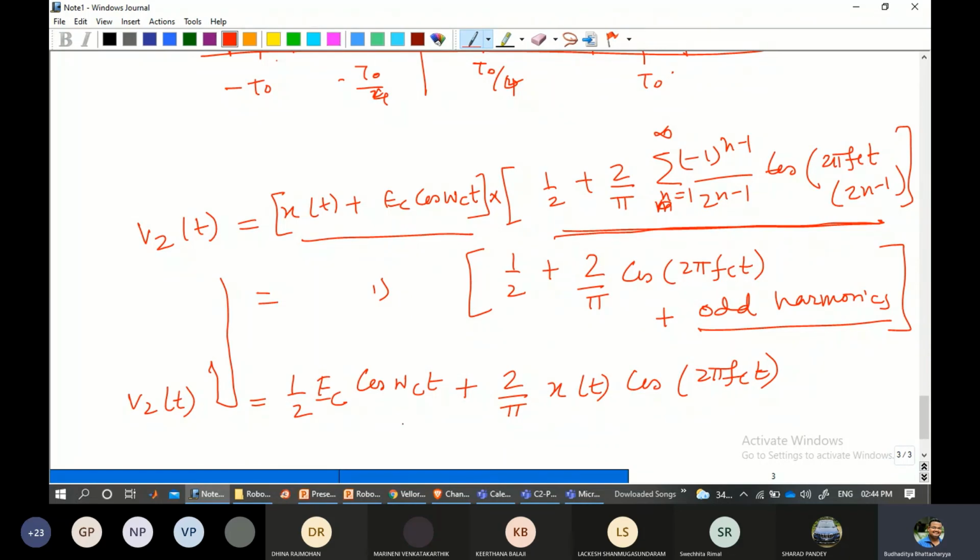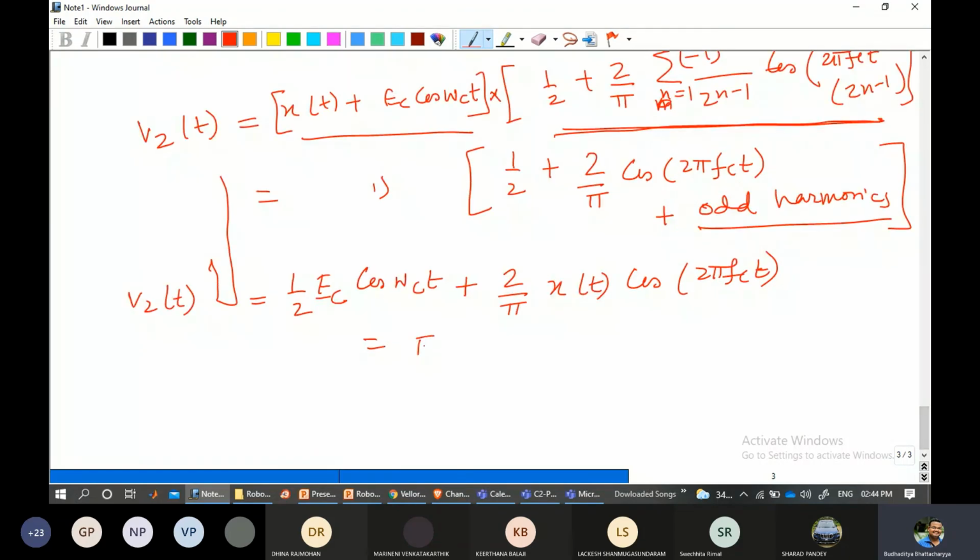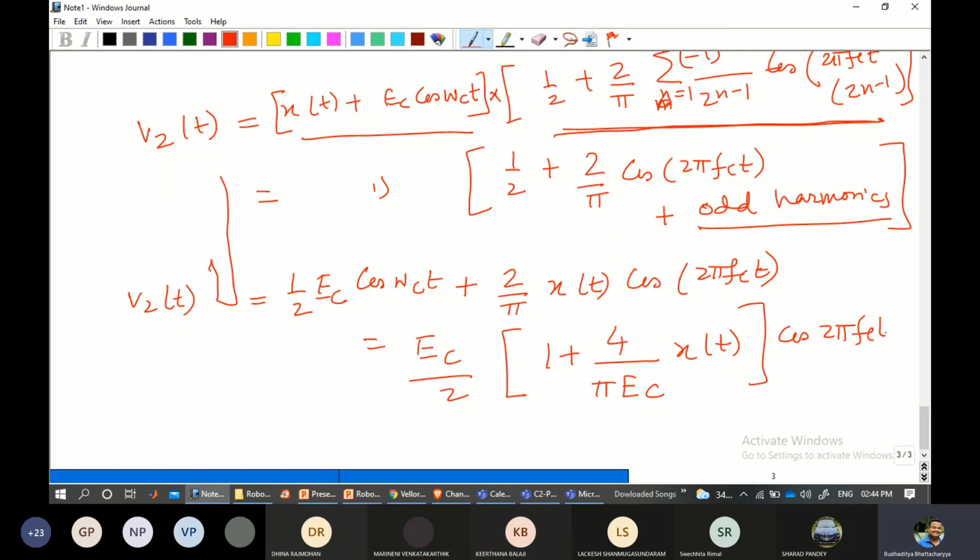And if I take some of these things common, like we can take Ec by 2 common, then basically it is coming as (1/4π) Ec x(t) cos(2π fc t). Okay, so you can observe clearly that this is after the filtering action. This is after filtering what we are observing.